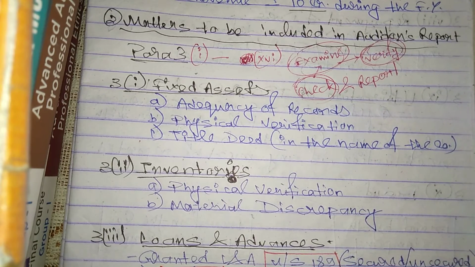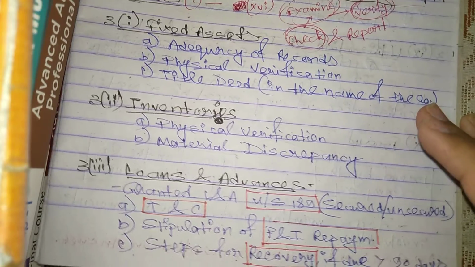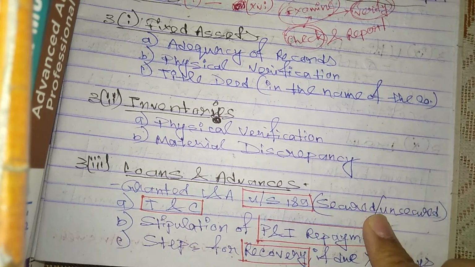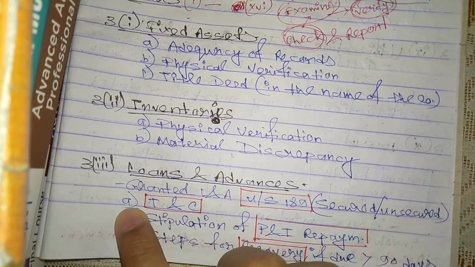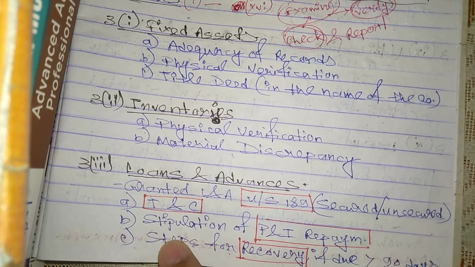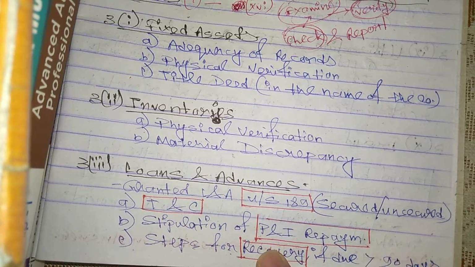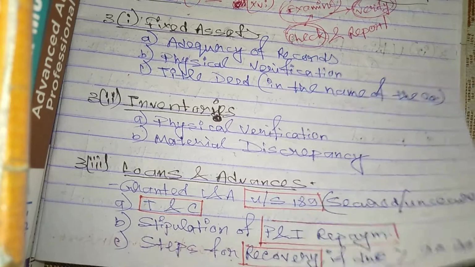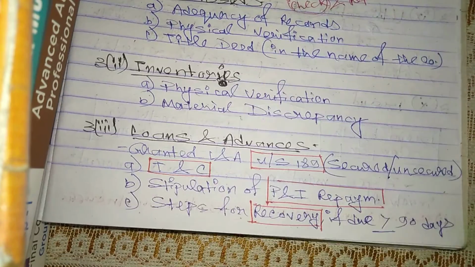Number 3.2 is inventories, where you have to mention the physical verification and material discrepancy. 3.3 is loans and advances, granted loans and advances under section 189, be it secured or unsecured. The auditor has to mention the terms and conditions, stipulation of the principal and interest repayment, and steps of recovery if due for more than or equal to 90 days.